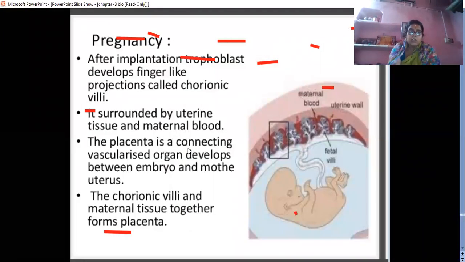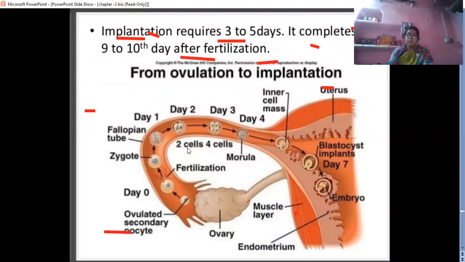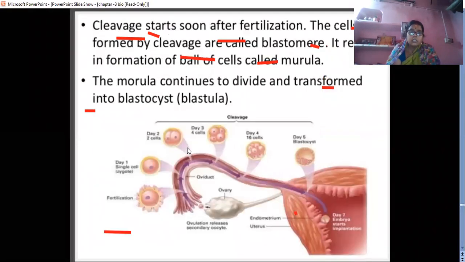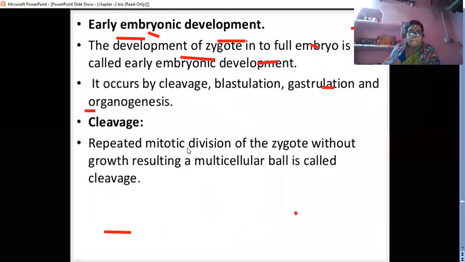The next part is the gastrulation phase. So already we learned the cleavage and blastulation. Next part we will learn gastrulation. So in the earlier embryonic development are the post-fertilization events.